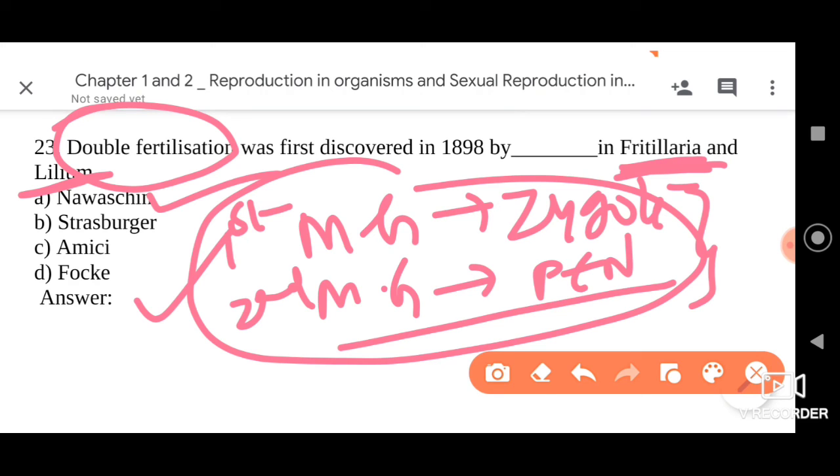That is why it is called double fertilization, and it was discovered by a scientist called Navaschin. So please go for option A, that is your right answer.